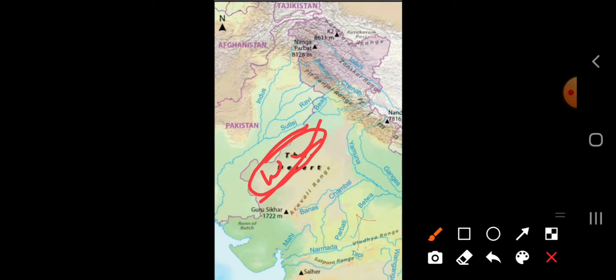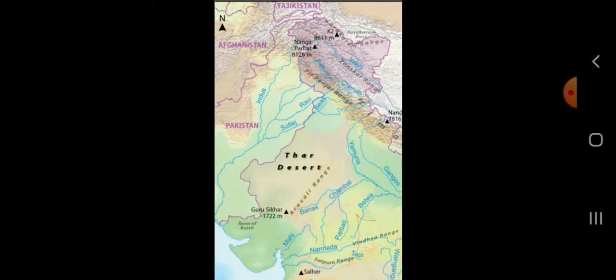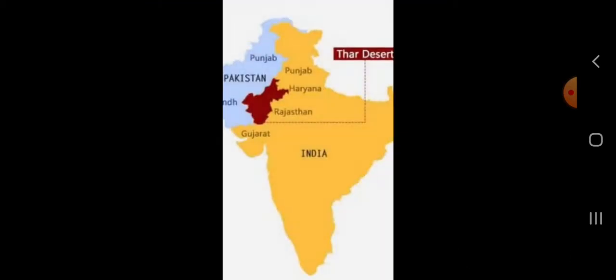As the sand is loose, wind can blow it away from one place to another. Sometimes wind carries a large amount of sand with it and deposits it to form small hills of sand. These hills are known as sand dunes. You have already read about this. So, what are sand dunes? Sand dunes are small hills of land which are formed by the movement of sand with the help of winds. They are found in deserts.